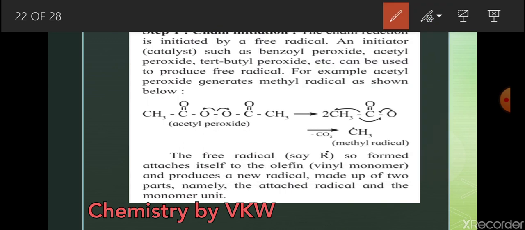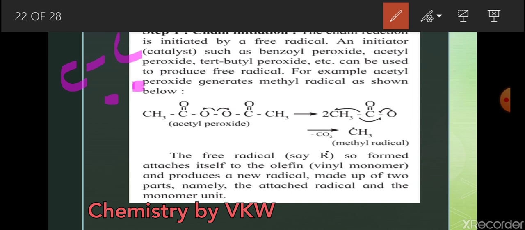We have studied in the 11th standard. If I give carbon single bond carbon, carbon carbon single bond means how many electrons? Correct. 2 electrons means single bond. 4 electrons means double bond. 6 electrons, triple bond. We studied this.